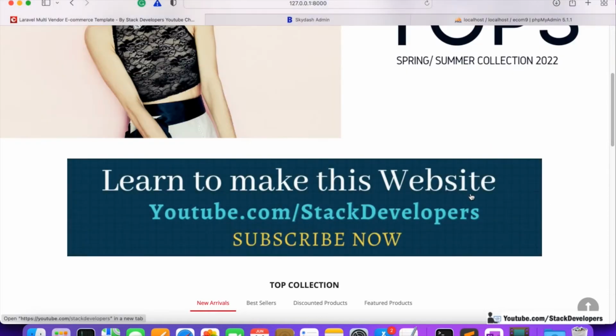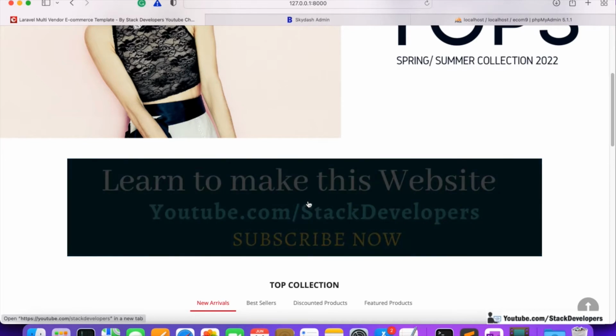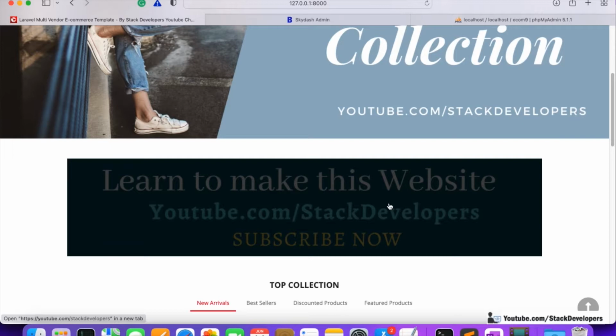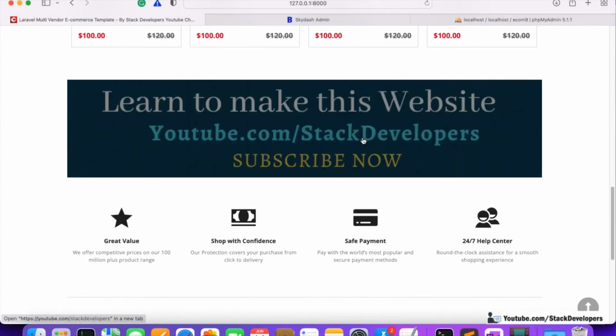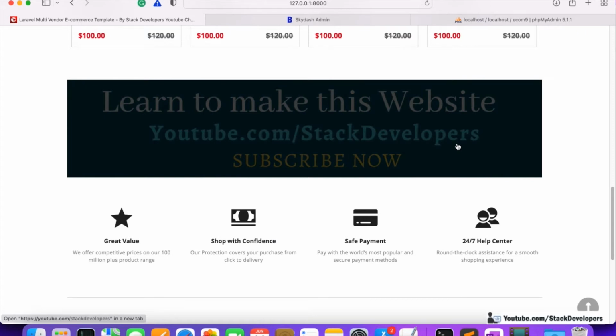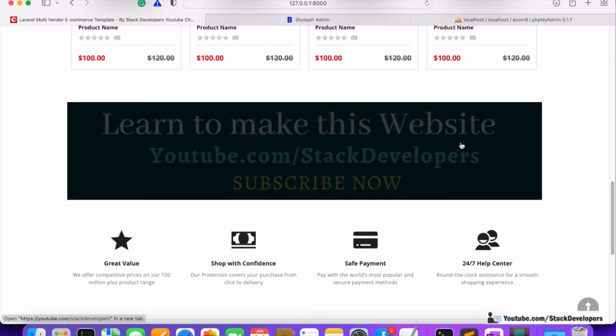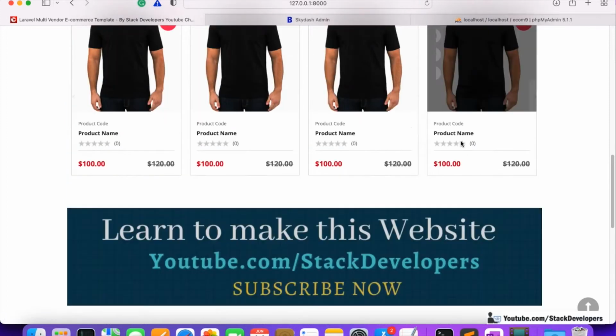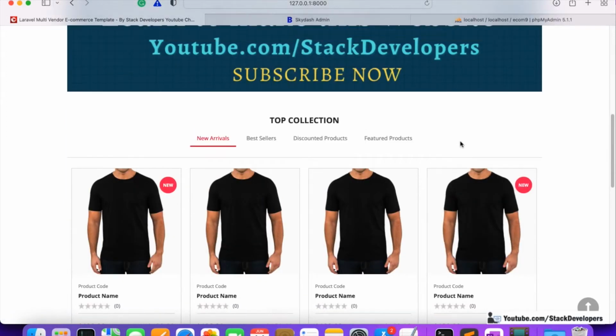So these banners we can also manage from the admin panel. You can post offer banners or sponsor banners, advertisement banners, any kind of banners you can post here. One is here and one you can see here, and you can add any number of these banners. Suppose you get a number of advertisements or sponsors and you want to add these banners at the home page, then you can manage multiple banners.